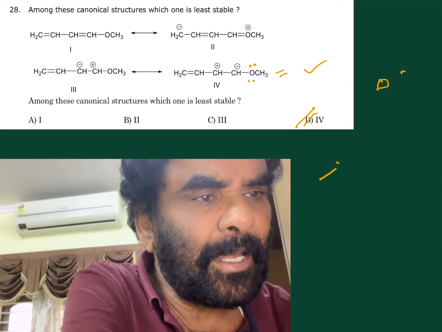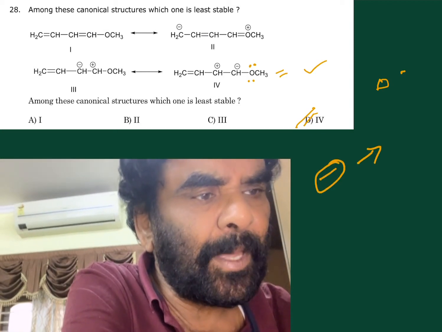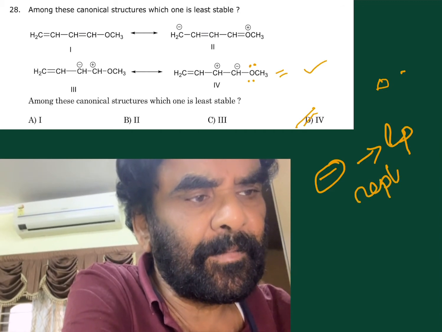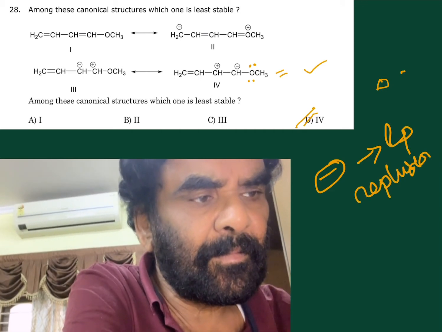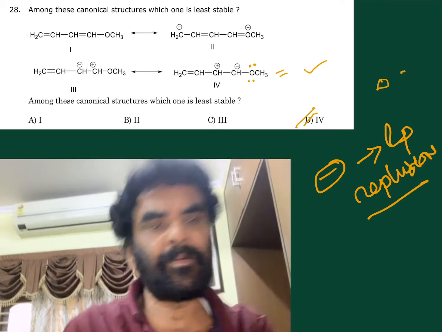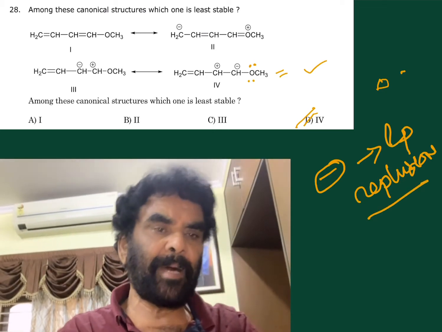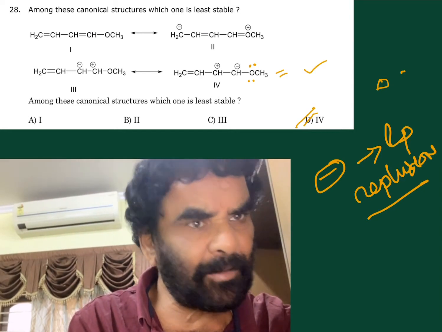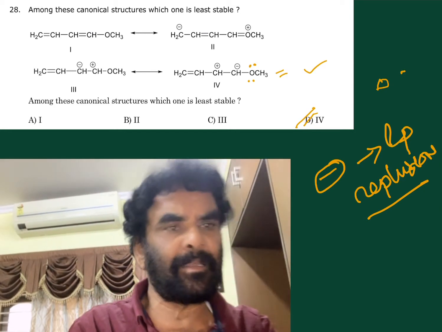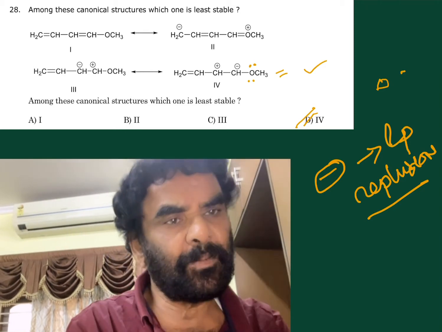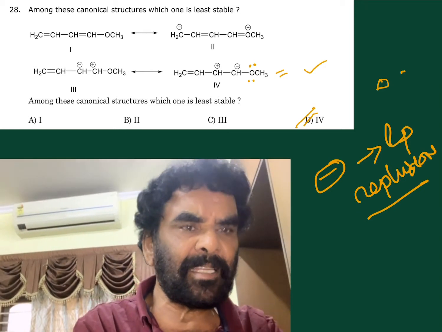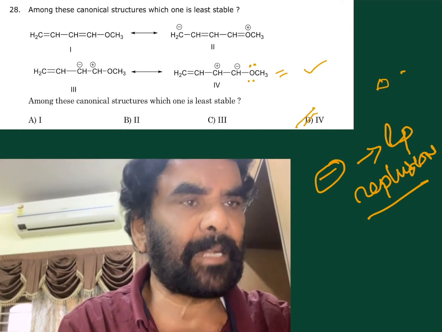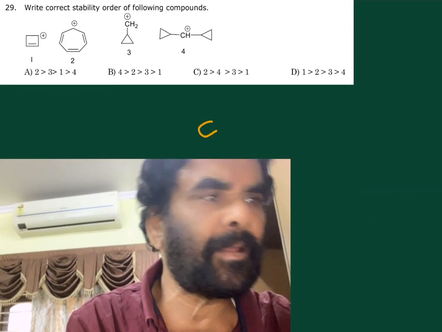Here, negative and lone pair repulsions disturb the stability of the molecule. Positive, negative, okay. Negative electron density centers, repulsion is more. The fourth one is the least stable. So D is the correct option for this question.